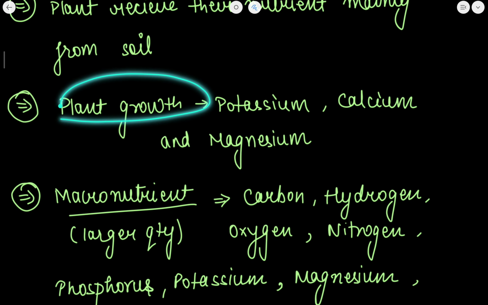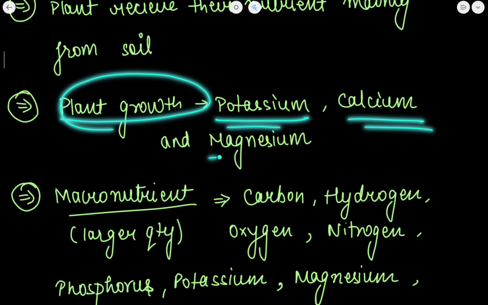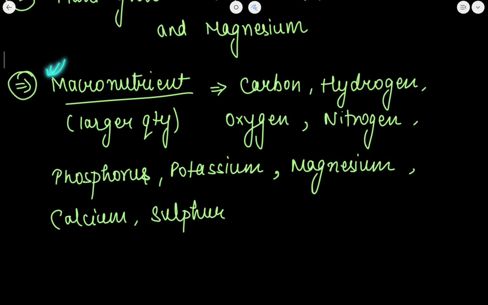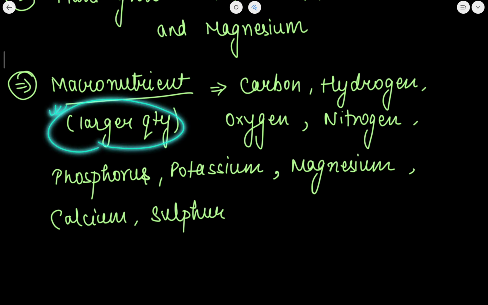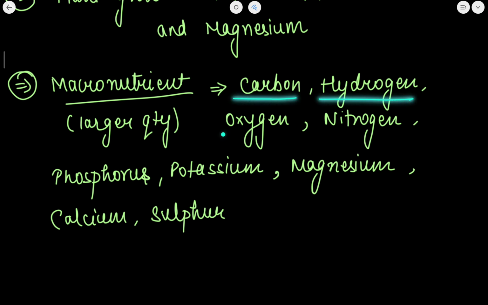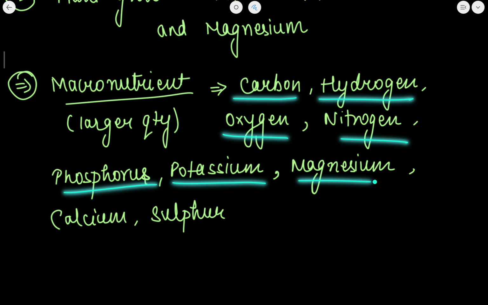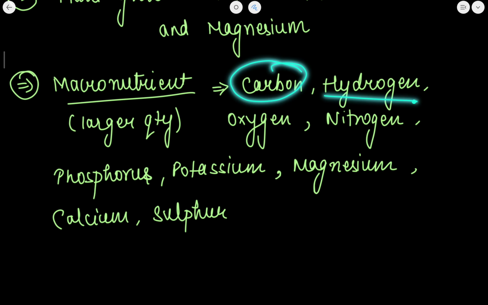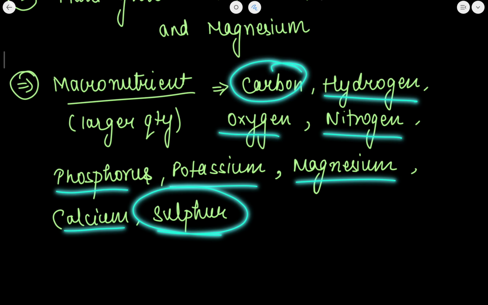Now plant की growth में potassium, calcium and magnesium play a very important role. Now some of the macronutrients which are required by the plants are those nutrients which are required in a larger quantity by plants. Carbon, hydrogen, oxygen, nitrogen, phosphorus, potassium, magnesium, calcium and sulfur, these are some of the macronutrients. Let me repeat it again. Carbon, hydrogen, oxygen, nitrogen, phosphorus, potassium, magnesium, calcium and sulfur.